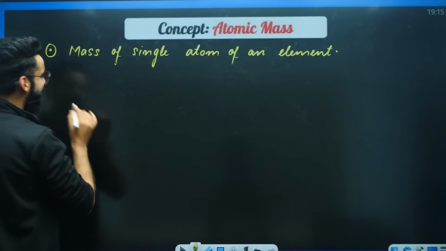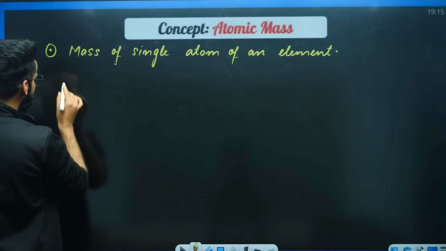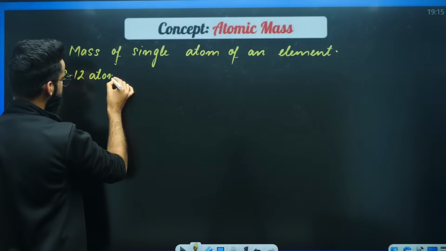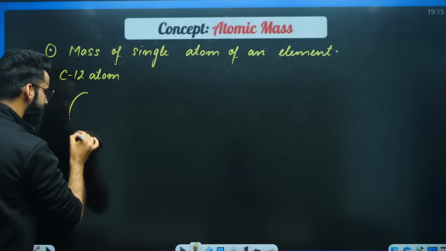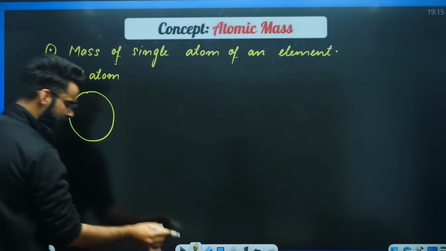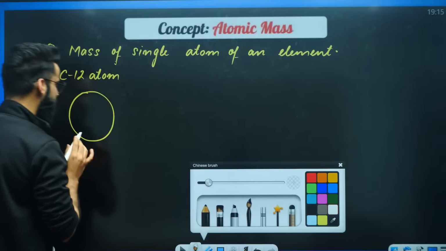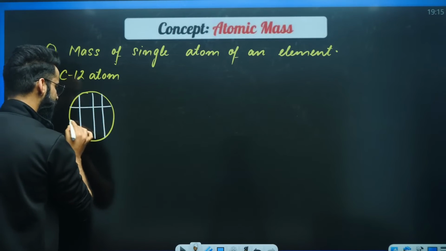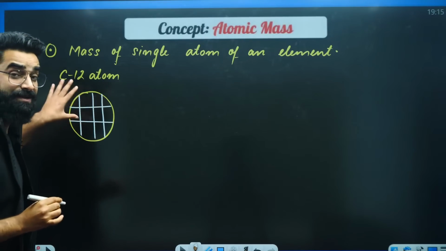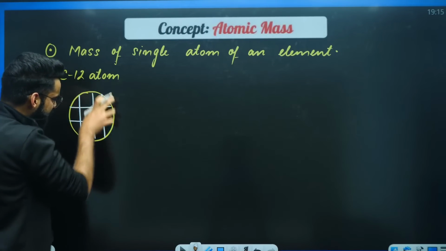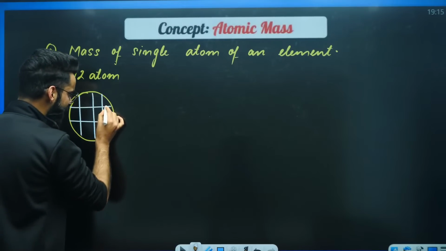In order to make that reference in chemistry, I will be taking a carbon 12 atom. Let's say this is your carbon 12 atom. Now, my dear students, what exactly will I be doing? I'll be dividing this carbon 12 atom into 12 equal parts.